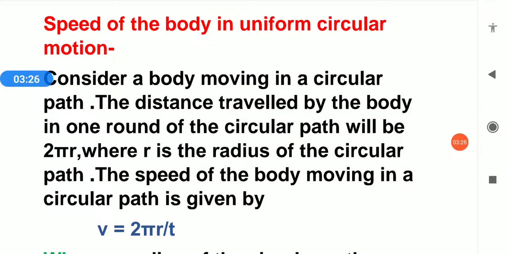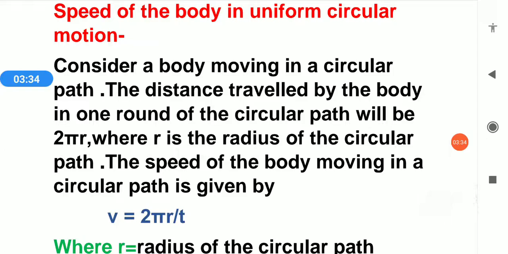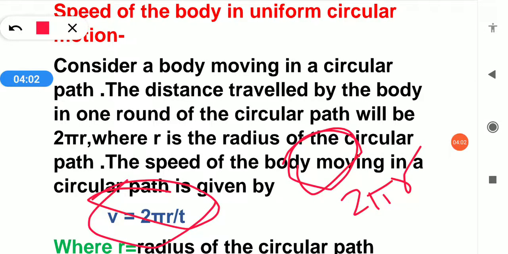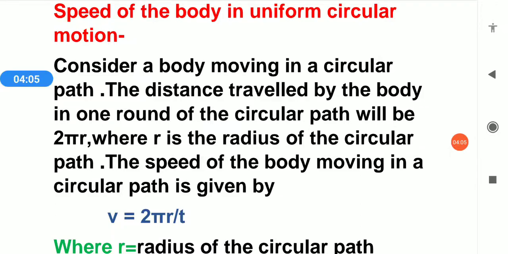Next, speed of the body in uniform circular motion. How can we calculate speed? Consider a body moving in a circular path. The distance traveled by the body in one round of the circular path is its circumference, which is 2 pi r. So the distance traveled by this particle on a circular path is 2 pi r, and we know how to calculate speed. v is equal to distance by time. Our distance is 2 pi r, and the time is t. Here we will calculate speed.